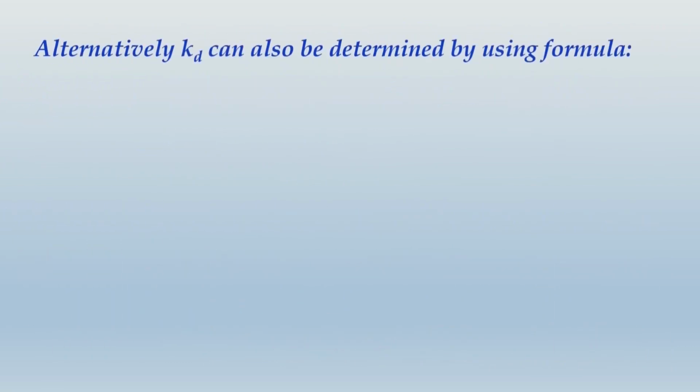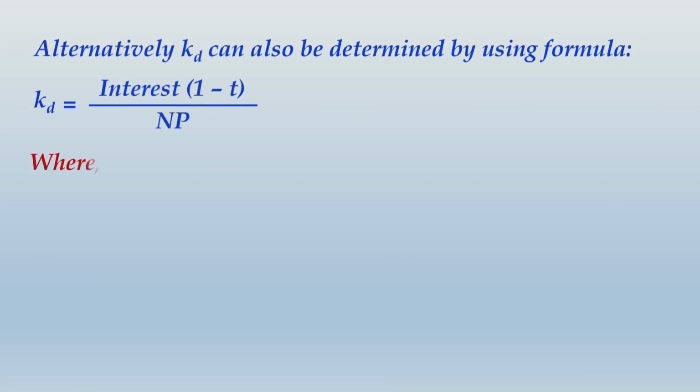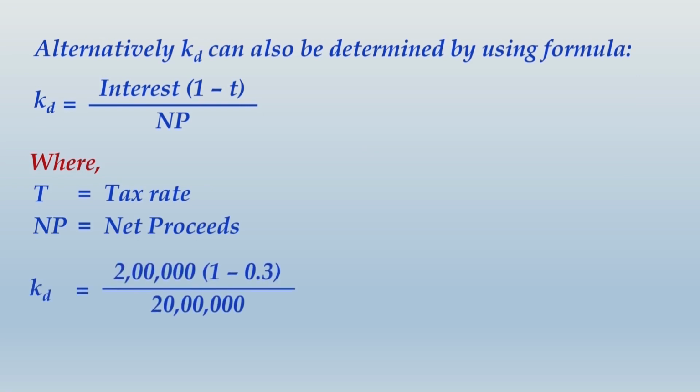We can say alternatively KD can also be determined using a formula. So KD will be interest into (1 minus T) divided by NP, where T is standing for tax rate, NP is net proceeds, and when you calculate KD, just substitute the values. Amount of interest is 2 lakhs, 1 minus tax rate is 1 minus 0.3, divided by net proceeds, which is 20 lakhs. When you make this calculation, you will be getting KD as 0.07 or 7%.